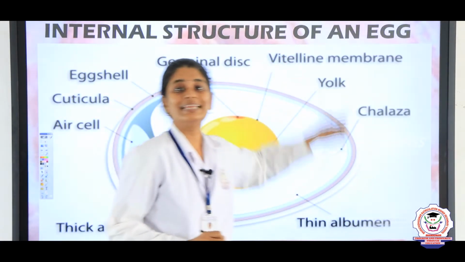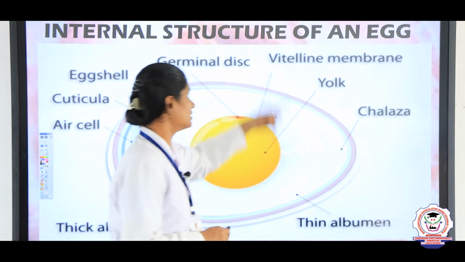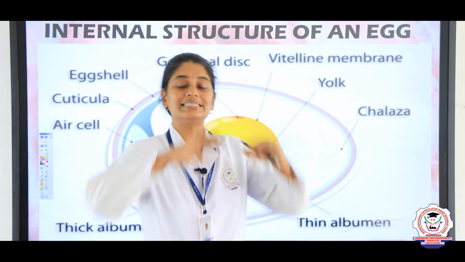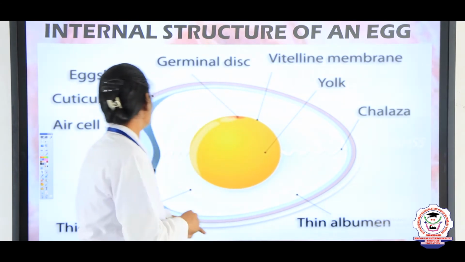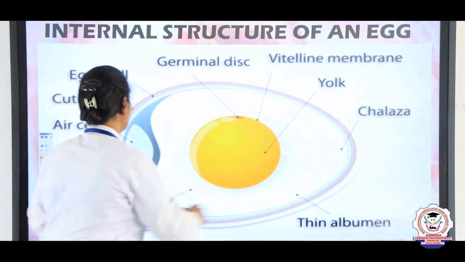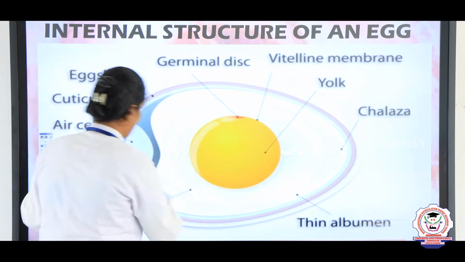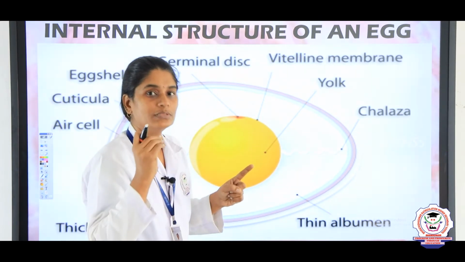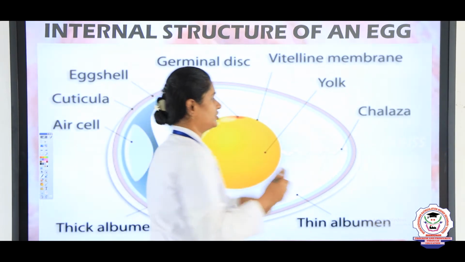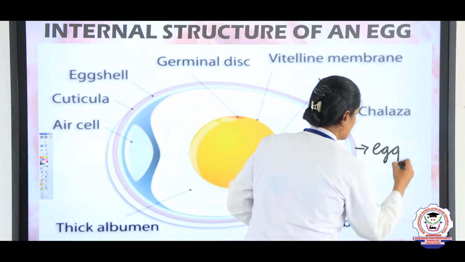About the internal structure of an egg. Today we are going to see what is the internal structure of an egg, what it contains inside. First we are going to see the outer part of the egg. This outer part of the egg is very hard and very thin. This is known as the egg shell.